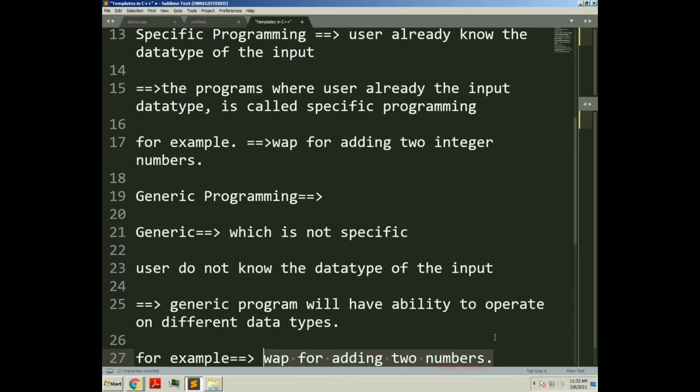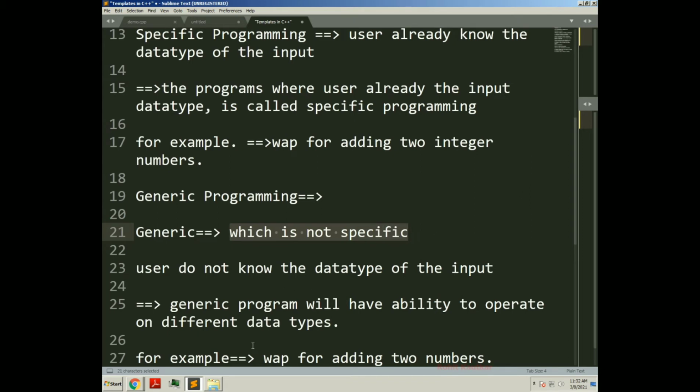This is a generic statement. Why is it a generic statement? Because I am not specifying what kind of two numbers I want to add, whether they are float, double, or integer, I don't know. I have just specified that I want to add two numbers. This is a generic statement which is not specific.